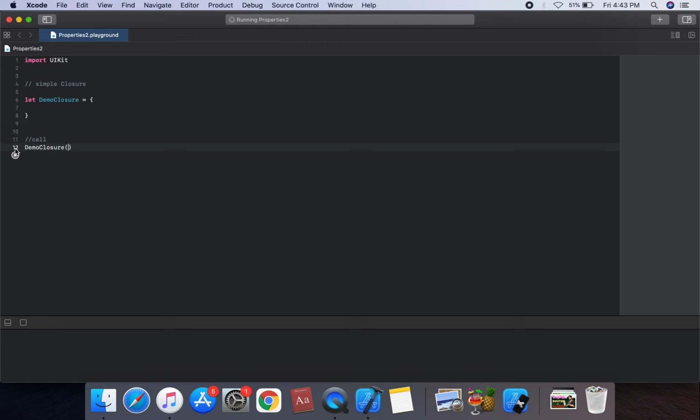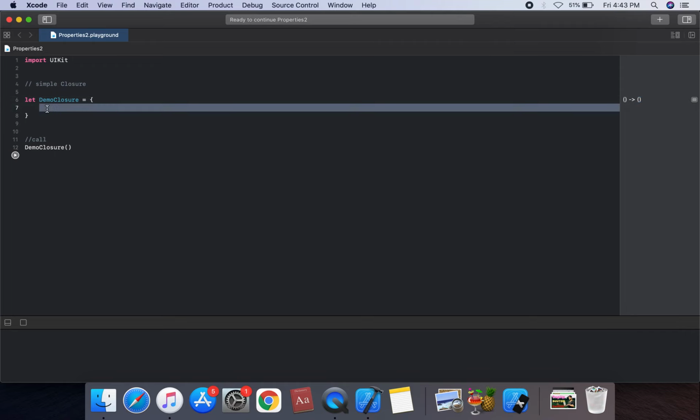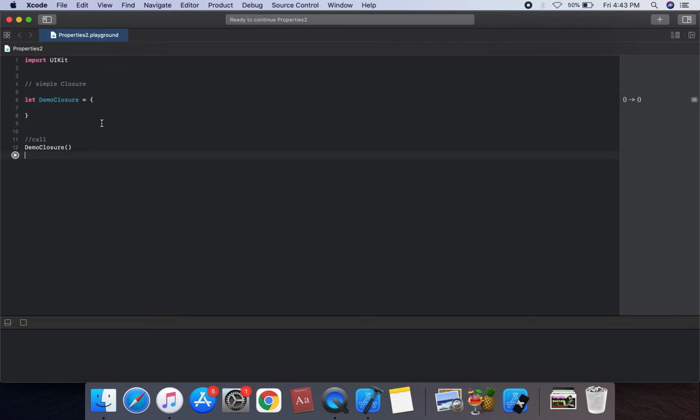So we can create a closure syntax. This is type inferred, and so simple. That is a simple closure. So what is a simple closure? This is Void, no return type, no parameter, no argument, no statement. This is a simple closure.